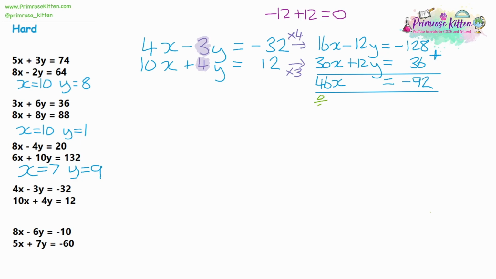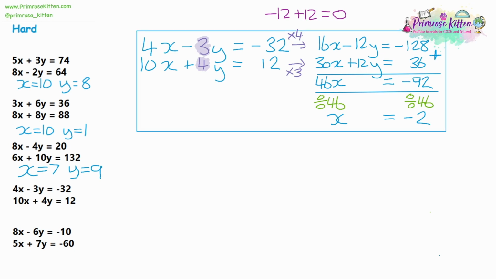Let's divide both sides by 46, and that should give us that x is equal to negative 2. So now we need to substitute. Now I'm going to go for the second equation just to avoid some of the negative numbers. So we have 10x plus 4y is equal to 12. We know that x is negative 2, so 10 lots of that would be negative 20.